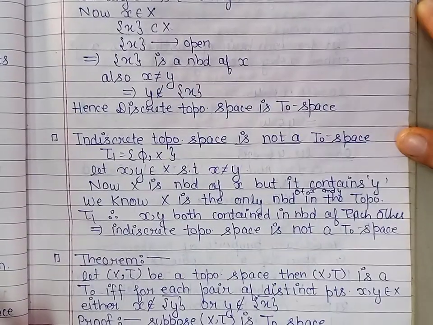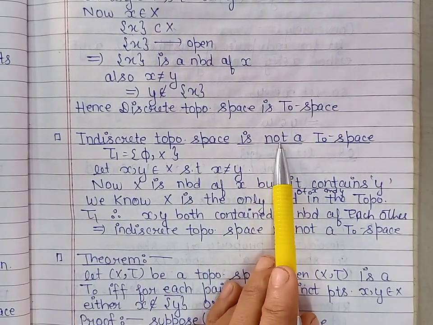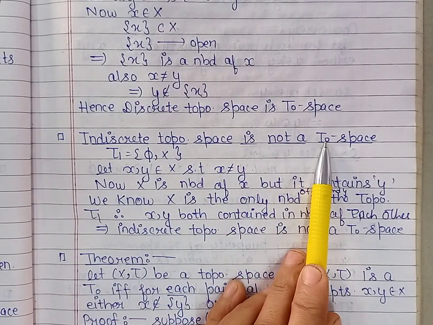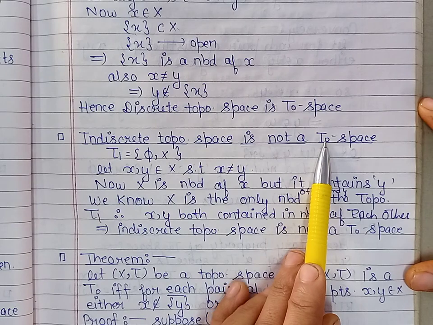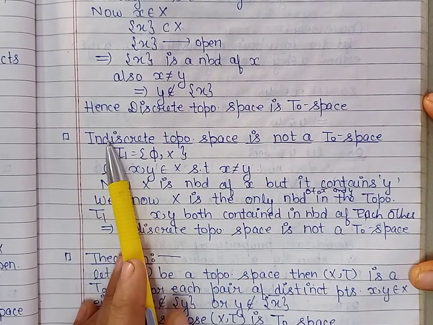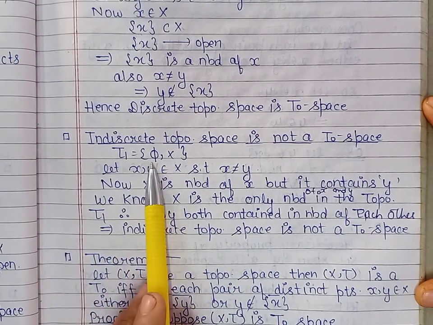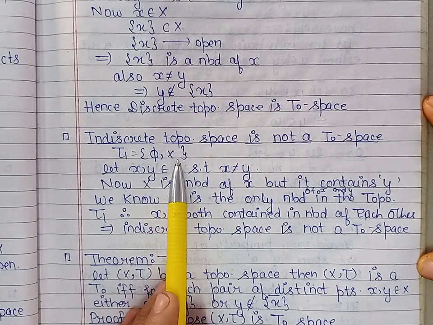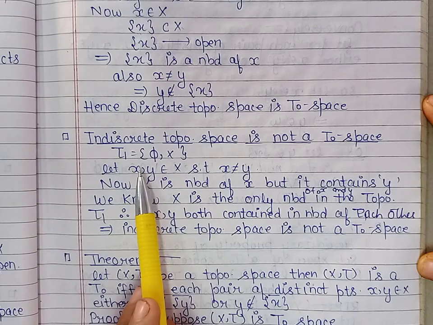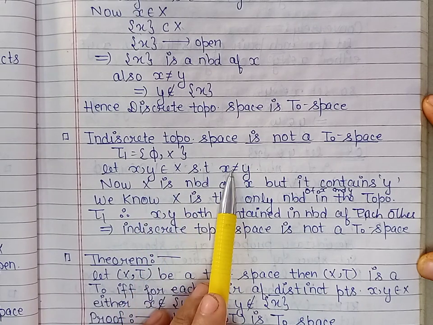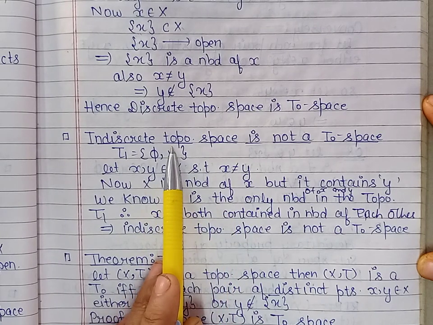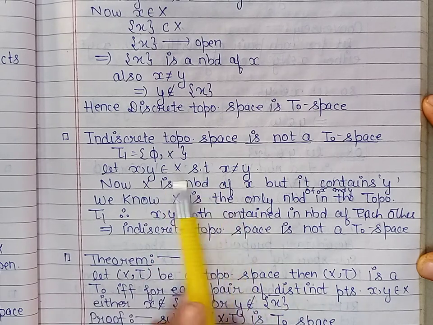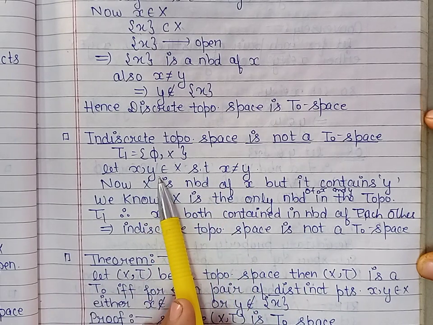Now let us see an example of a space which is not a T naught space. So consider the indiscrete topological space. Indiscrete topology consists of the members phi and X. Now if we take two distinct elements from this topological space X, those two elements we have taken as x and y.